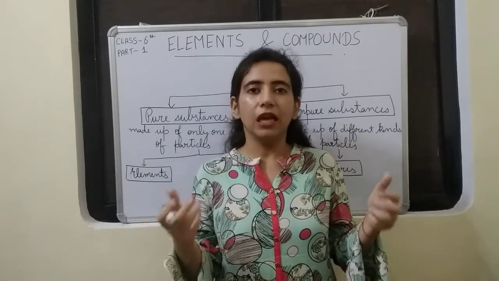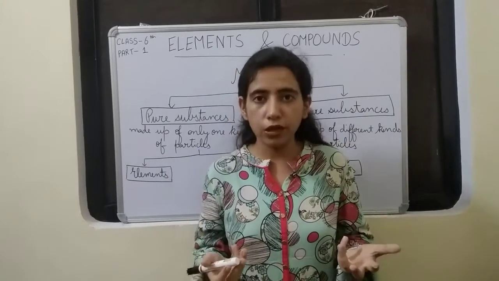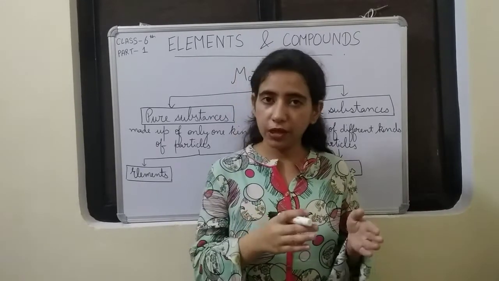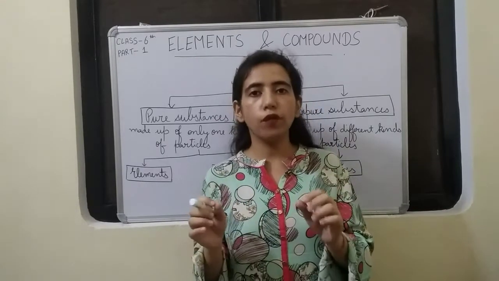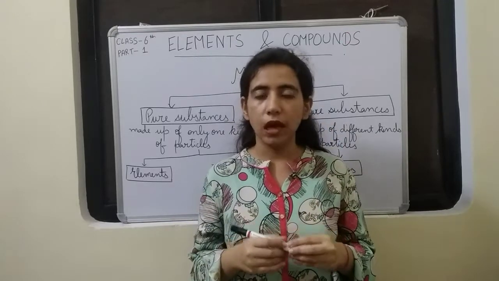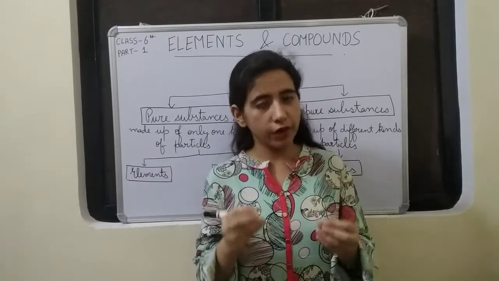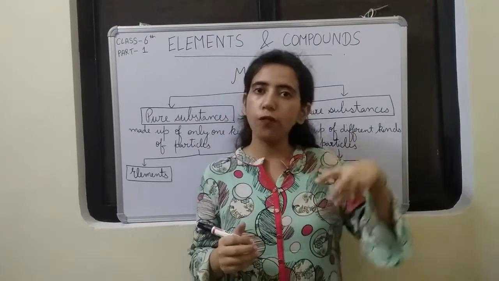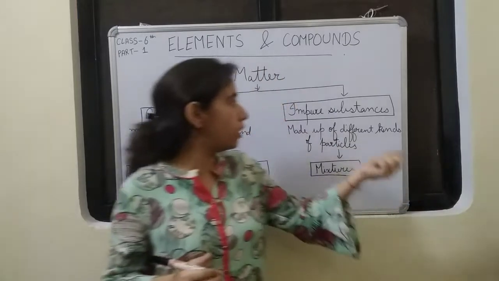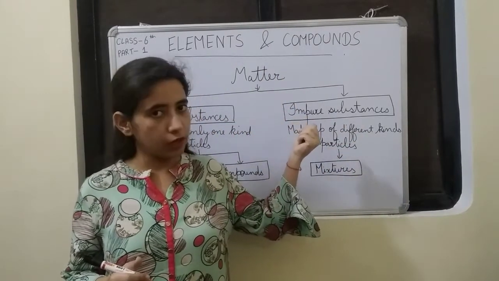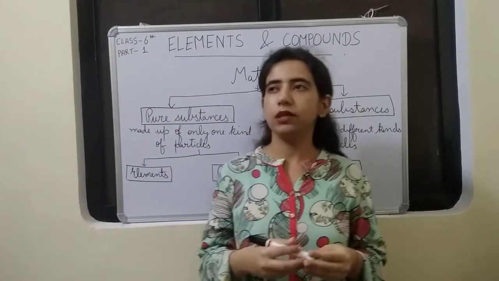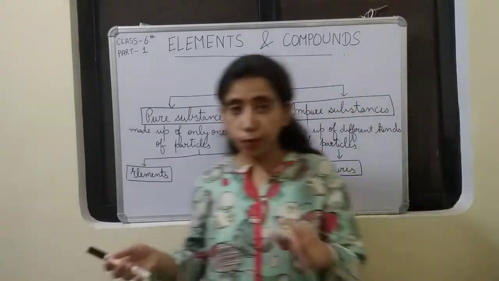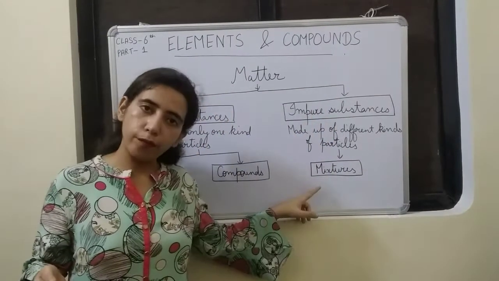So scientists gave a clearer definition of pure substances. They said a substance is called pure if it consists of only one kind of particles, and the one that consists of more than one kind of particle is called an impure substance. Understood? Then pure substances are further divided into two, elements and compounds, and impure substances consist of mixtures.